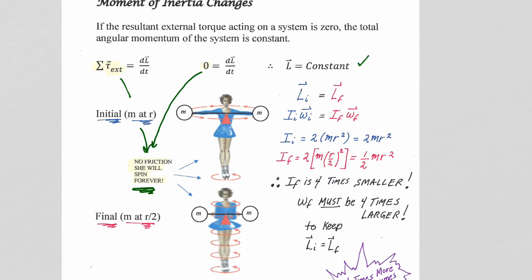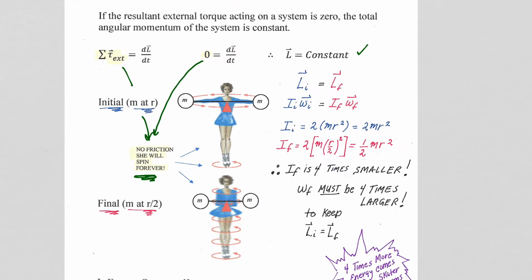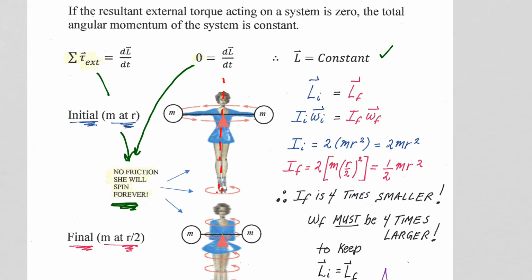Also, to simplify our analysis, we're going to assume her axis of rotation is directly down the center of her body, which it would be whether we do this approximation or not. But to make the moment of inertia calculation easier, so we don't have to look at the moment of inertia of an actual skater's body, we're going to assume that our skater is all hands. So in this case, she has big, massive hands at a distance r from the axis about which she's spinning.